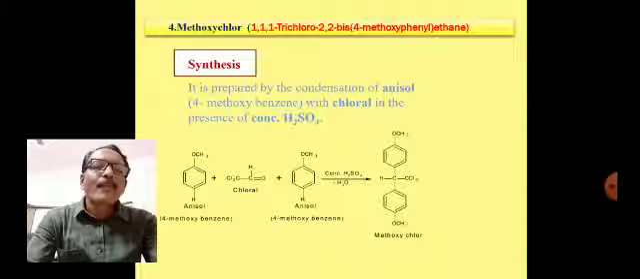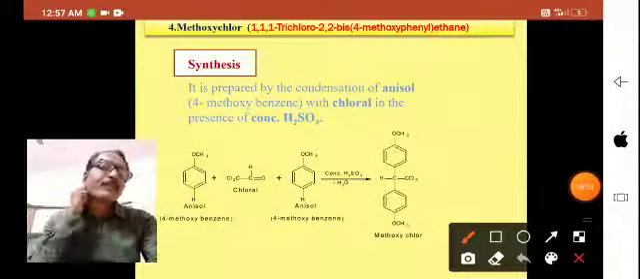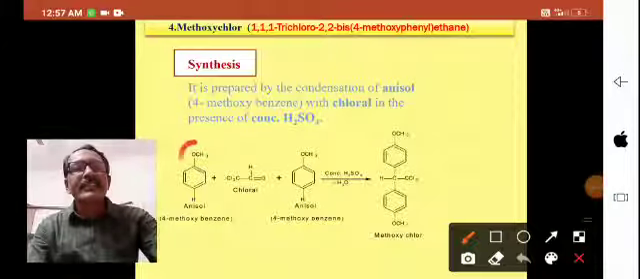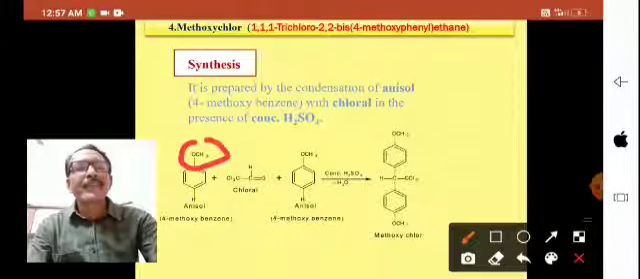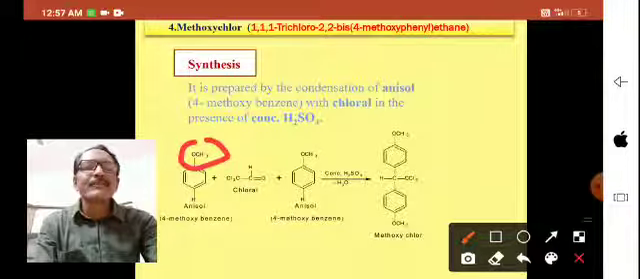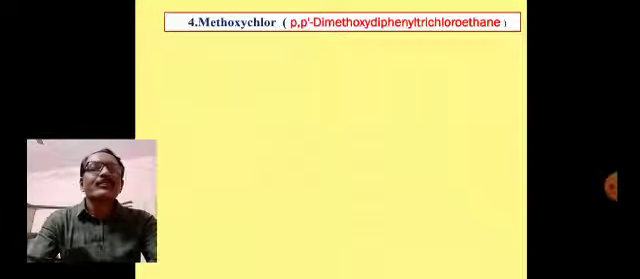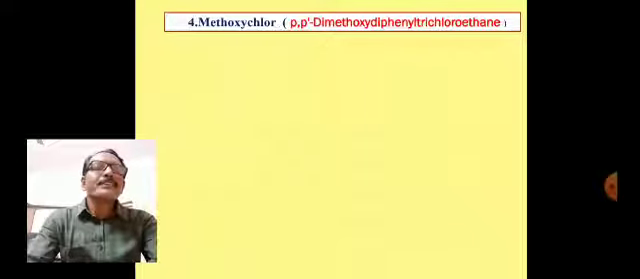Anisole reacting with chloral to give methoxychlor. This is similar reaction to preparation of DDT. In DDT there is chlorine here, and in this reaction there is methoxy group here, that is methoxybenzene. In DDT preparation we used chlorobenzene. That is the main difference between these two reactions. Now I will see the next one, that is methoxychlor, para-para'-dimethoxy diphenyl trichloroethane.